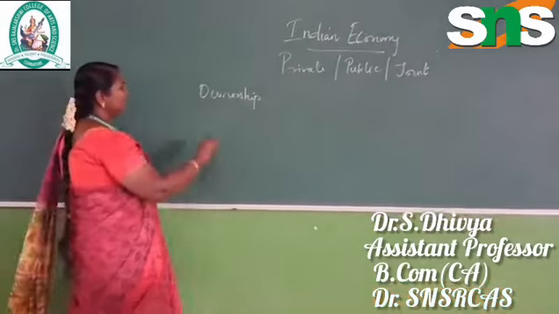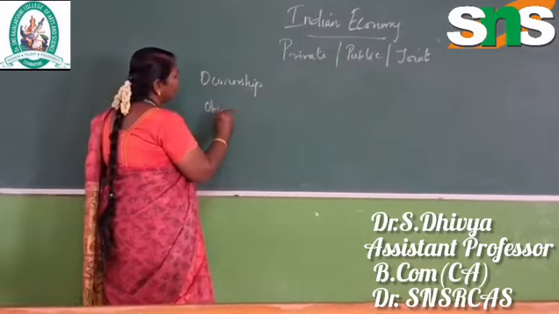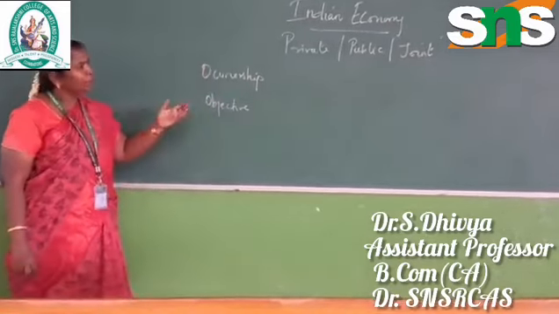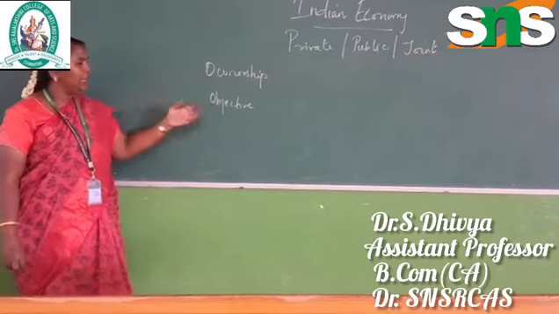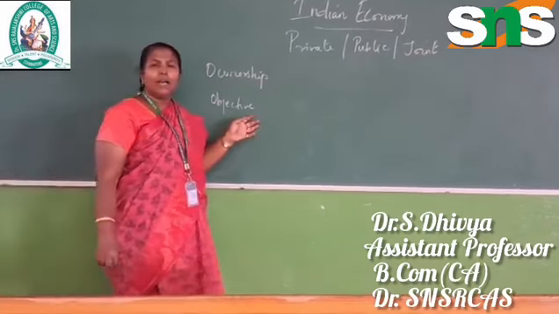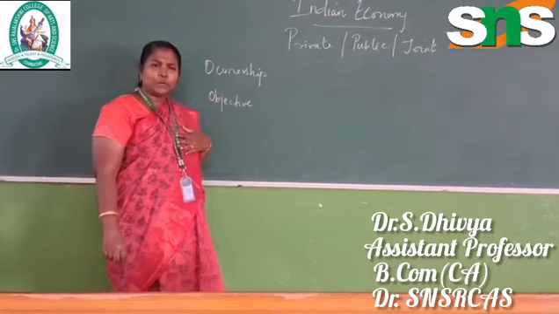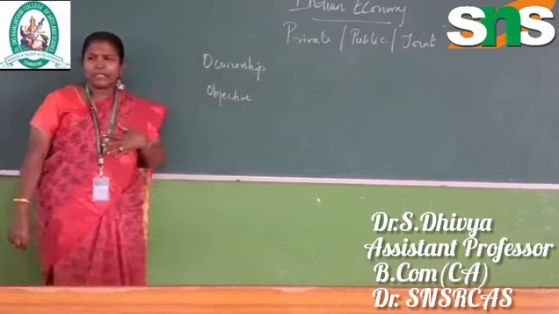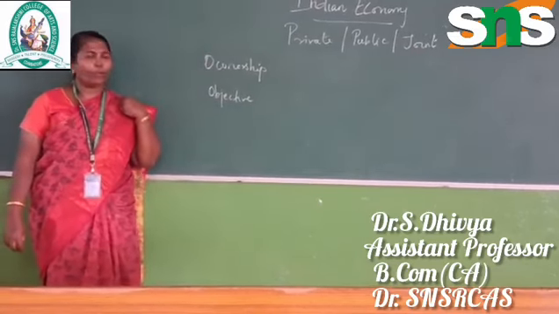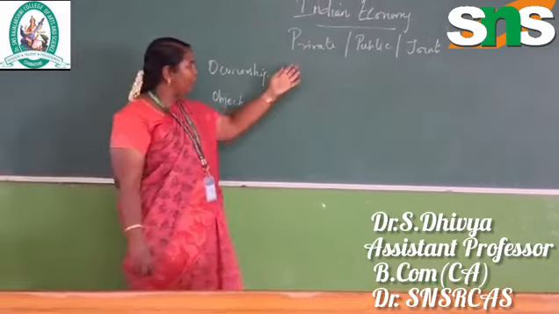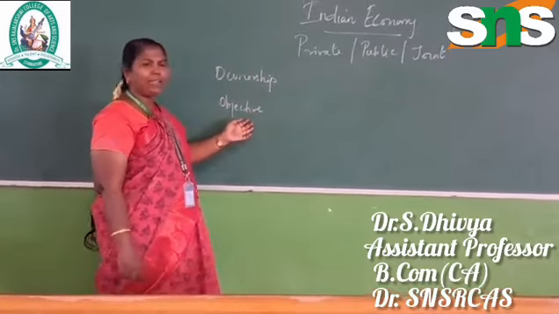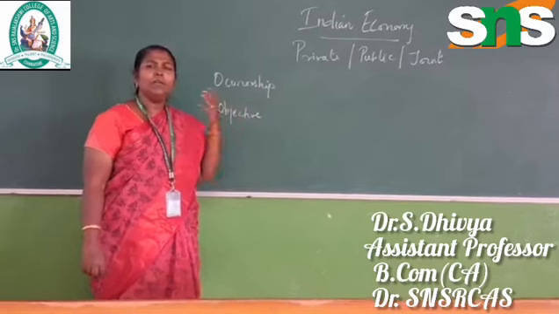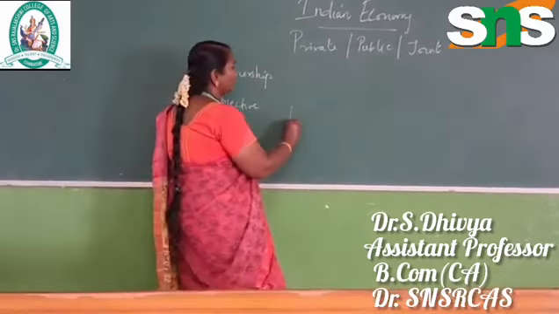The next difference we see is the objective. The main objective of running a business, whether private, public or joint. For the private sector, the individual is responsible for either profit or loss, and they enjoy the profit or bear the loss. So the main motive of private concerns like ICICI Bank, private hospitals or private schools is profit.